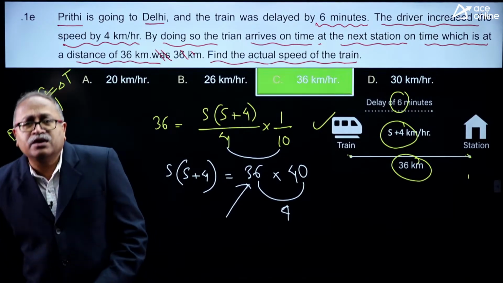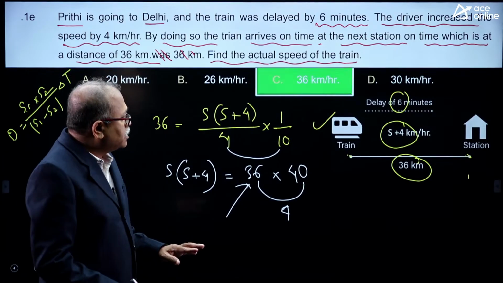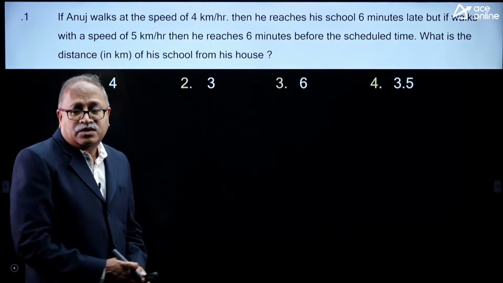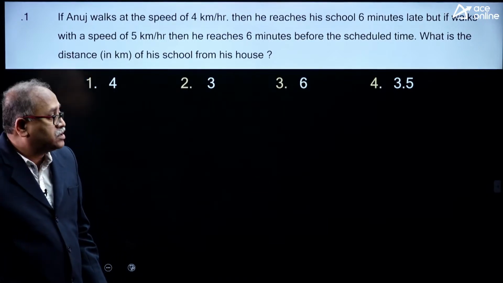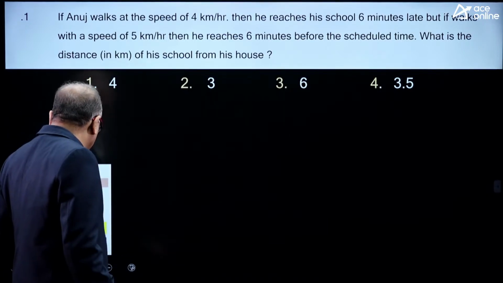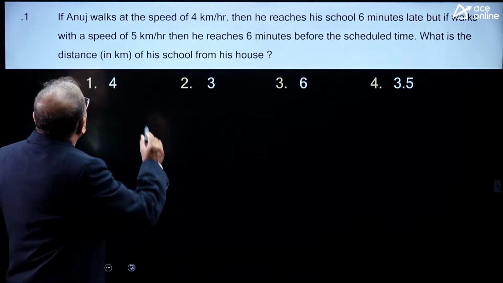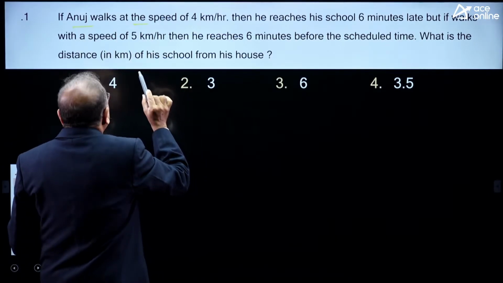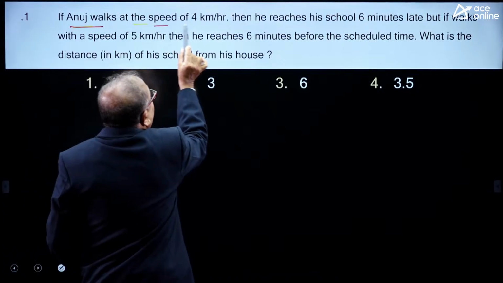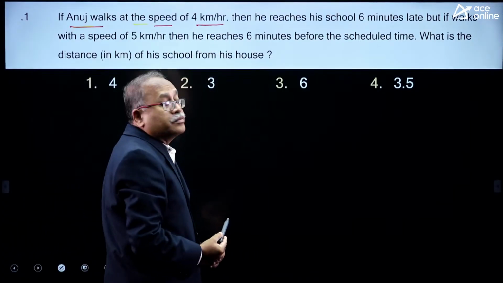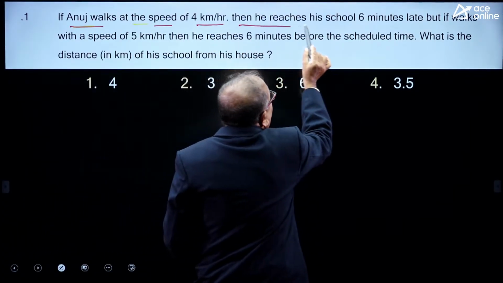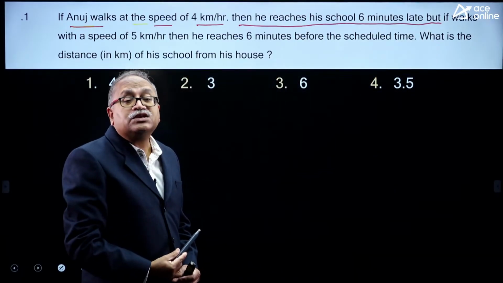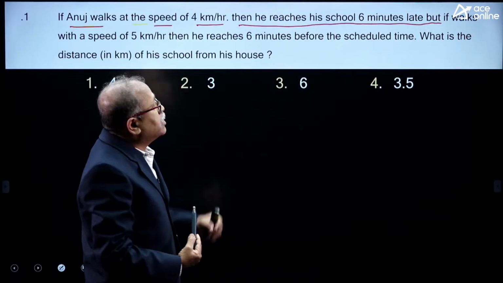I think I have taken one more question of similar type or not. Let me check the next question. Okay. No, the next question is not of the similar type. Here, similar type, I think. Arjun walks at a speed of 4 kilometer per hour, then reaches his school 6 minutes late, 6 minutes late with 4 kilometer per hour.